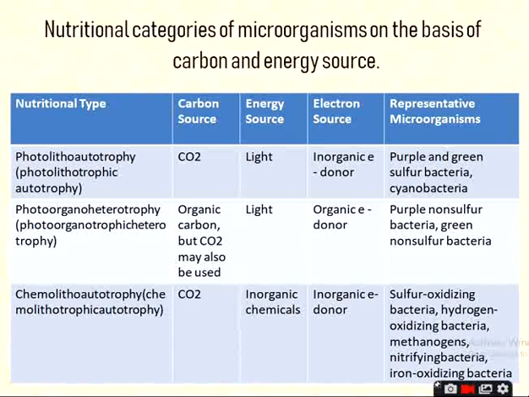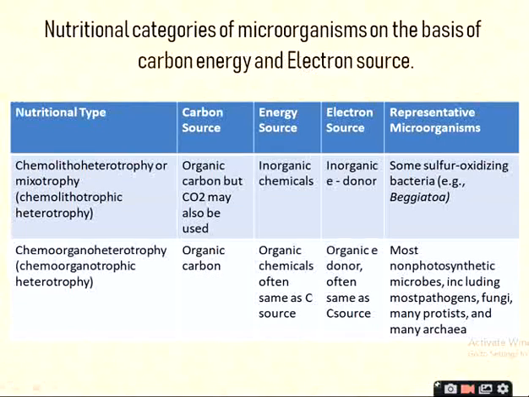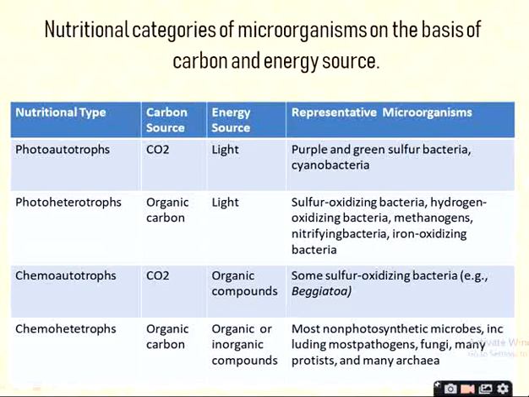inorganic compounds. And the most important examples, they are sulfur oxidizing bacteria, hydrogen oxidizing bacteria, then methanogens, then nitrifying bacteria, and iron oxidizing bacteria. These are the 4 different classes. Now here the classification, that is based upon